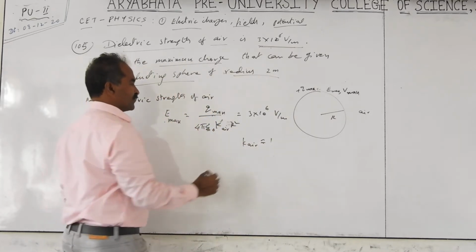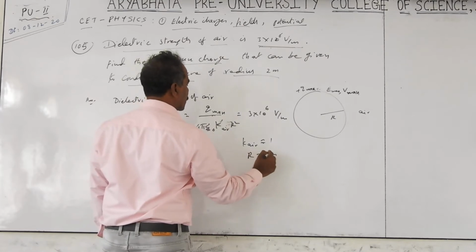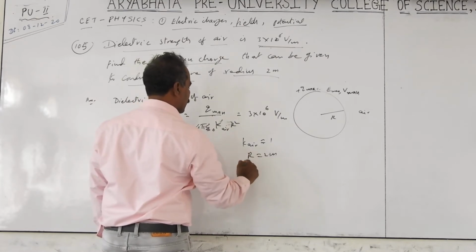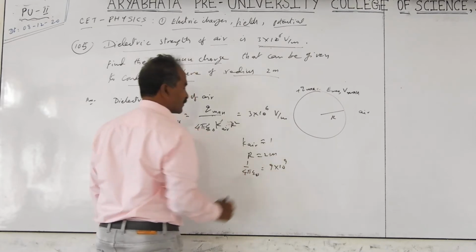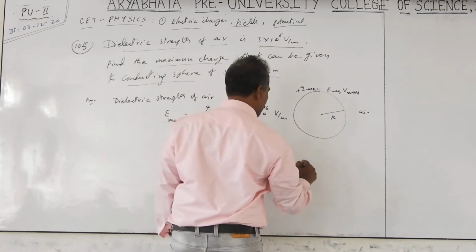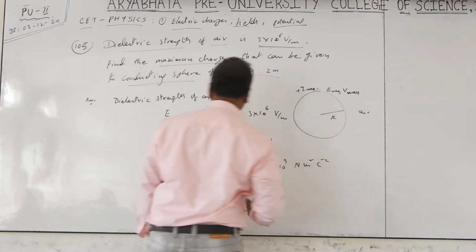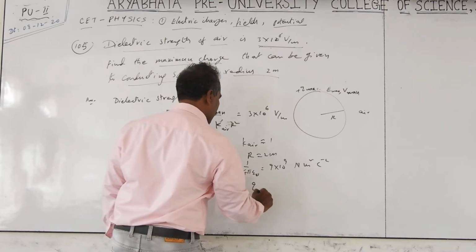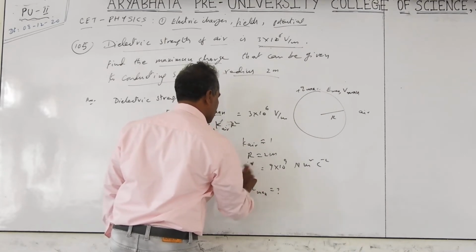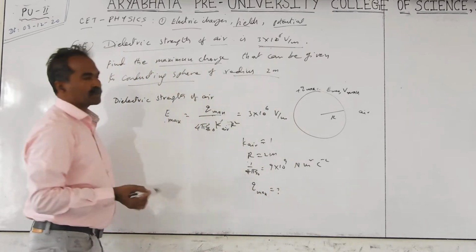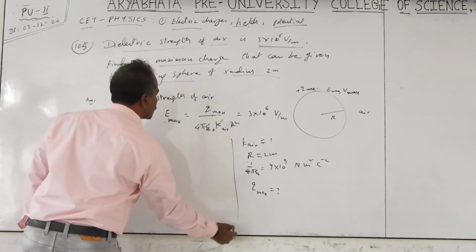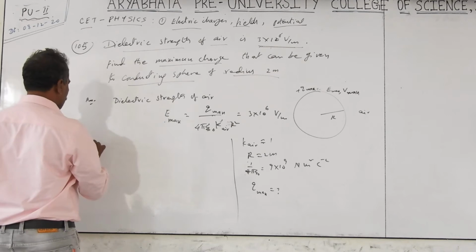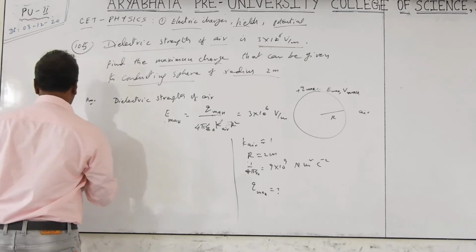Radius is given, radius is 2 meters. And 1 by 4 pi epsilon naught is 9 × 10⁹ Newton meter square per Coulomb square. So you have to find Q maximum from this relation. Sometimes they give V maximum also; E equal to V by R relation you can take near the surface. So the relation is Q maximum, that is the maximum charge.